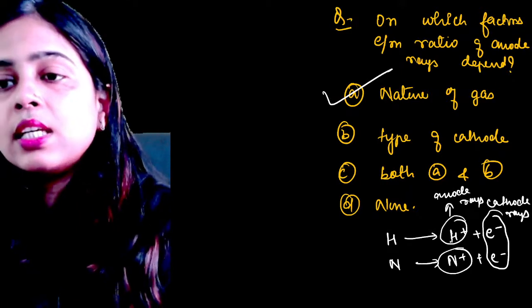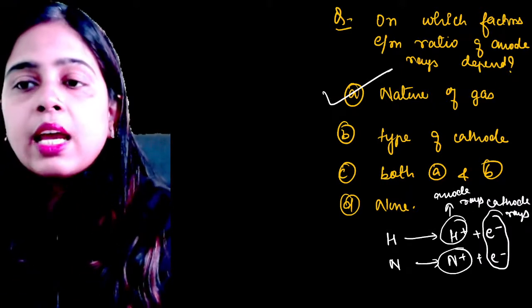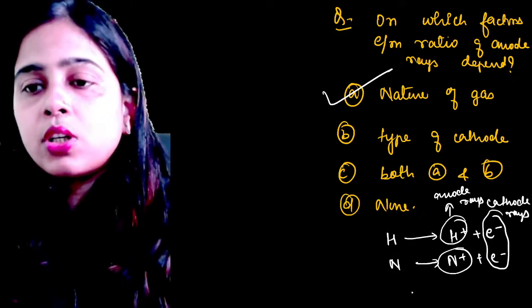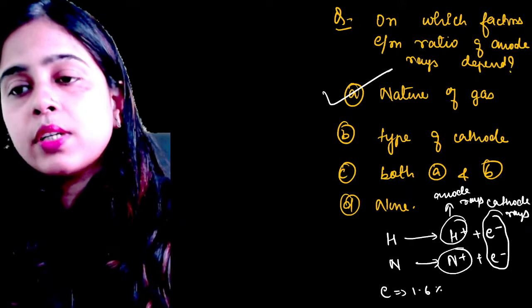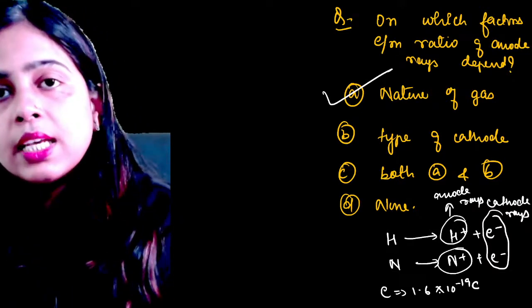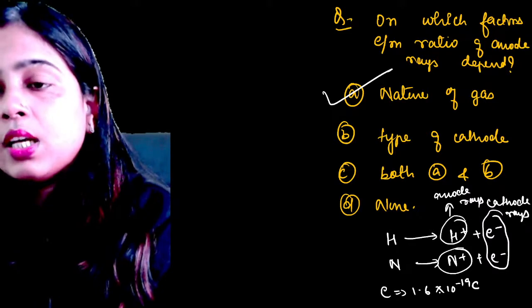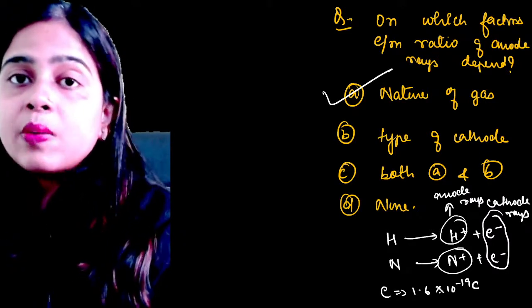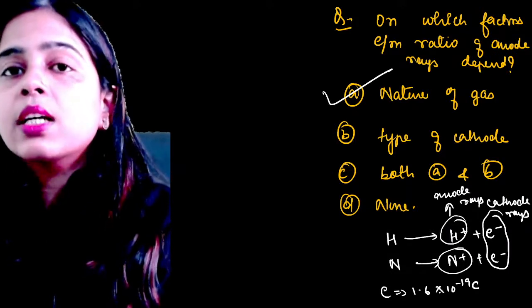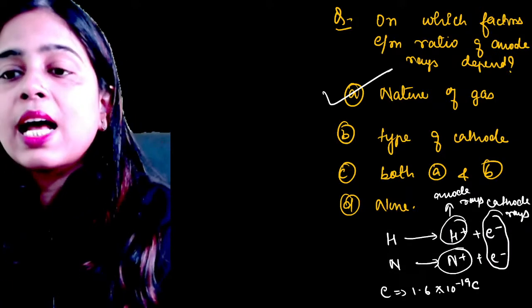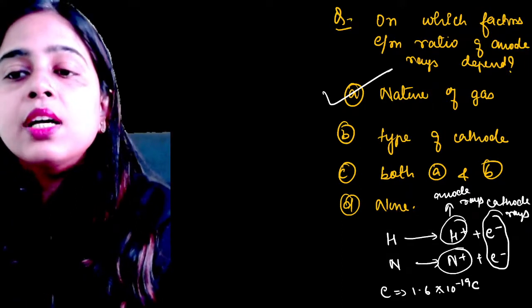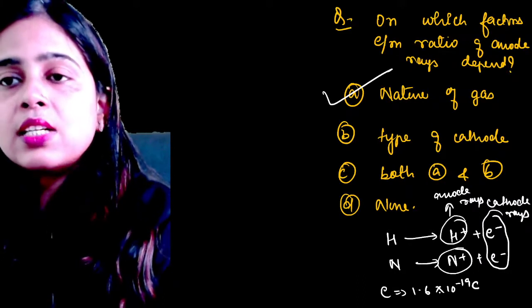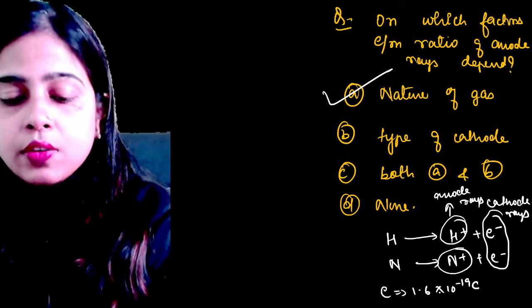H plus will have different mass, N plus will have different mass. The charge is the same, 1.6 into 10 to the power minus 19 coulomb, but the mass will be different because hydrogen has only one proton, nitrogen has 7 protons. So the positively charged ions of different gases have different masses, and hence their E by M ratio will also differ. That's why this depends on the nature of the gas.